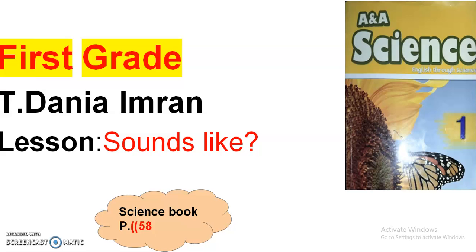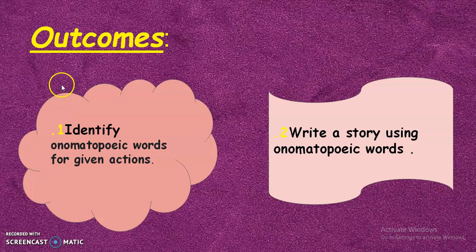Our lesson for today will be about sounds like. Now please open your science book on page 58. The outcomes are: 1. Identify onomatopoeic words for given actions. 2. Write a story using onomatopoeic words.